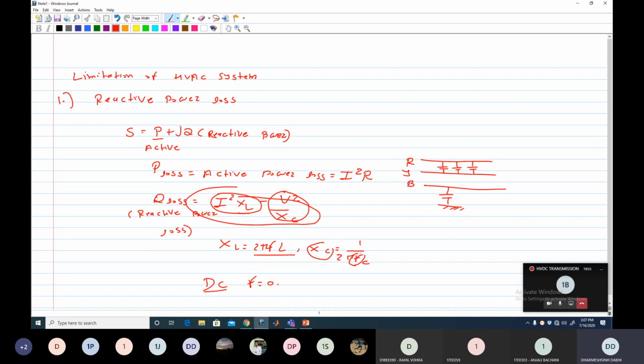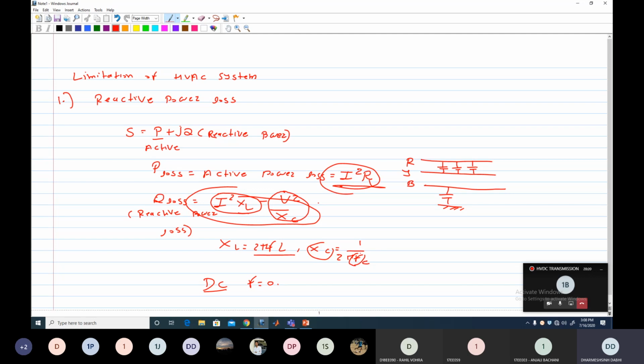Only active power loss is possible, which is I square R loss, because only resistance is present. There is no inductive or capacitive reactance. This is the biggest advantage of the HVDC system and a limitation of the HVAC system. So this is the first limitation.